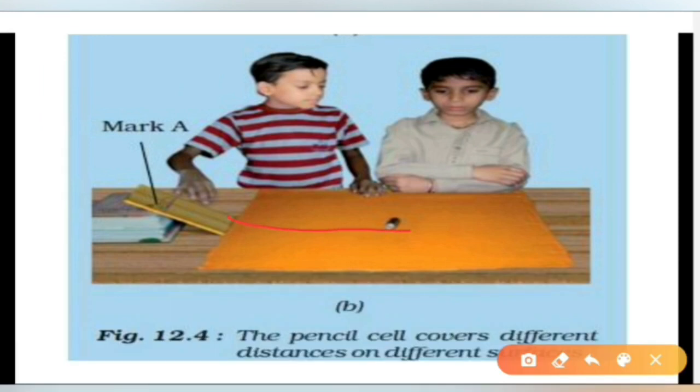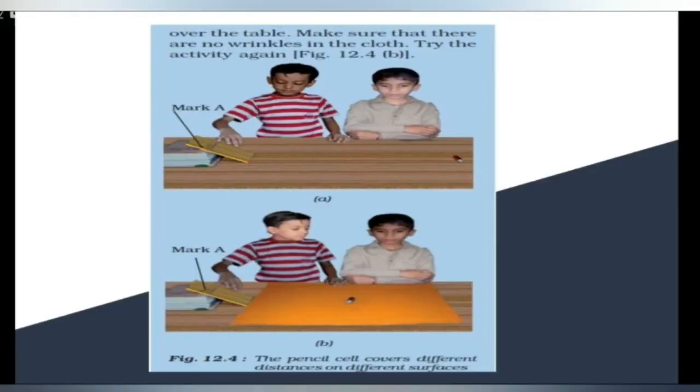So what is the difference in these two cases? In which case does the pencil move more distance? In the first case, that is case A, or in case B? Here the pencil covers more distance in the first case because that surface was very smooth and so the friction was very less on that surface.